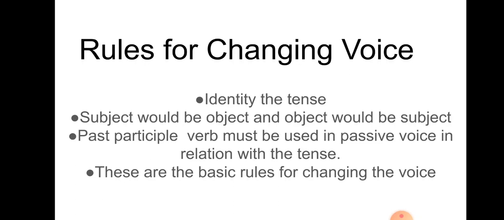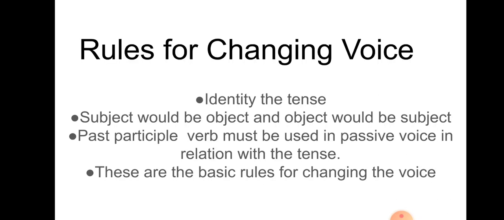So according to tense, you must keep the past participle. If there is no past participle, then the sentence cannot be in the passive voice. So it is really necessary to write the past participle of the verb.